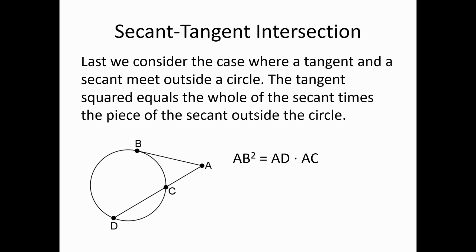Indeed, that feature that we found in some cases, do you remember the case where we had the right triangle and dropped the altitude to the hypotenuse and found ourselves with three similar triangles? We could write proportions in which a quantity occurred more than once because it represents a side length that was a side of more than one triangle, which means that in a proportion, that quantity could appear twice, which means that potentially when we cross multiply, that quantity gets multiplied by itself. Well, look at that, okay? In this case, what we're supposed to prove is that AB squared is AD times AC. That is, the tangent squared is the whole of the secant times the piece outside.